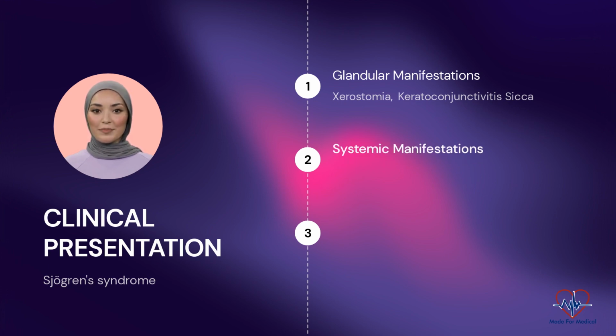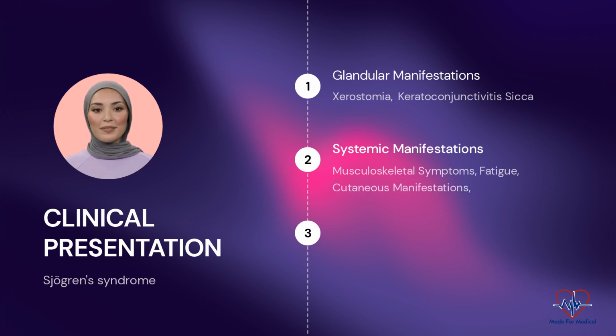Systemic manifestations: approximately 50% of Sjogren syndrome patients may present with musculoskeletal involvement, including arthralgia, myalgia, and joint swelling. Non-erosive arthritis, predominantly involving small joints, is also observed. Profound fatigue is a common complaint in Sjogren syndrome and can significantly impact the patient's quality of life. The cause of fatigue in Sjogren syndrome is multifactorial, including systemic inflammation, sleep disturbances, and associated autoimmune conditions.